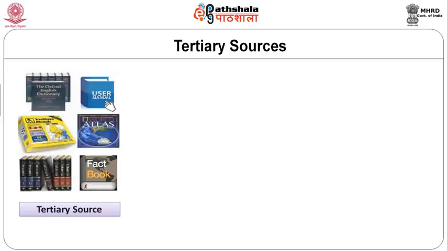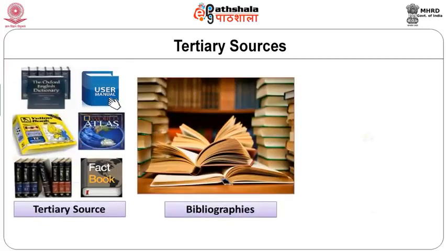So, tertiary sources generally means that they are derived out of the primary sources, like we gave the example of newspaper or article or any kinds of interviews or radio pieces. Tertiary sources can be compilations of the primary sources, like in the case of bibliographies, they take the bibliographical details of each of the books or articles and compile them, so that somebody gets a reference about all works either by an author or in a particular domain.